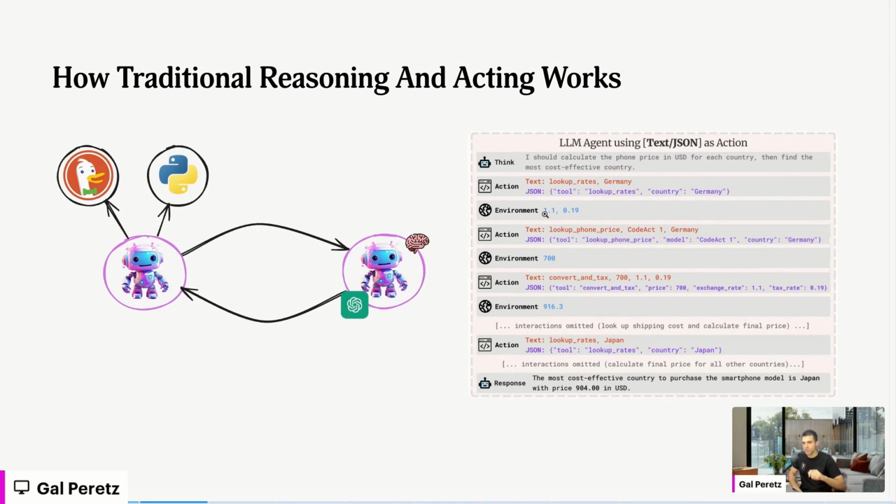Then we are going to change the state of the environment: we execute the function, change the state, hand it back to the agent, and so on and so forth. It can call one tool, but it can also output a few intents for tool calling, and we are going to execute them in parallel.